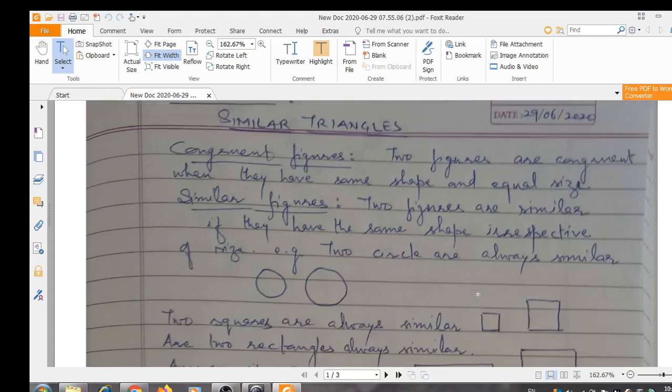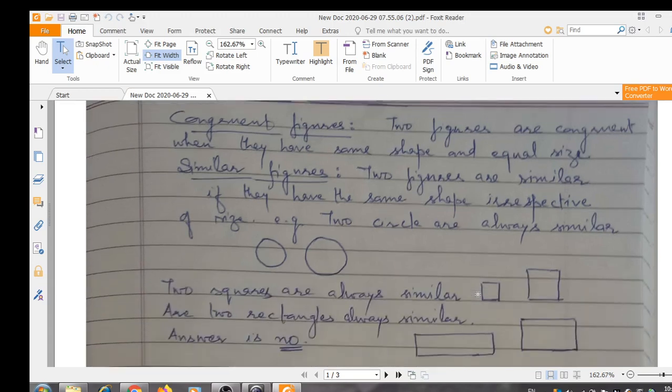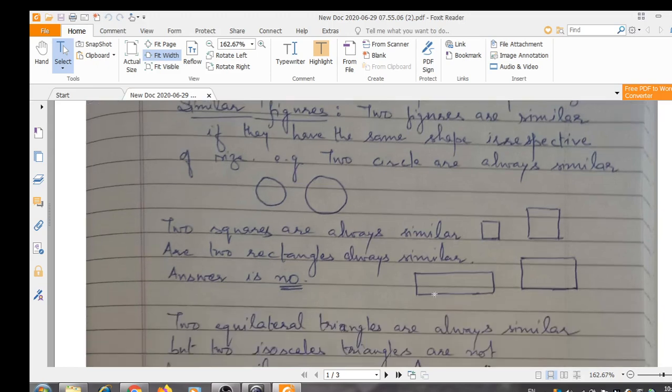For example, two circles, they are always similar. As you can see, the two circles are having different radii, yet their shape is same. Likewise, squares are always similar. Now the question arises whether two rectangles are always similar. The answer is no. Why?